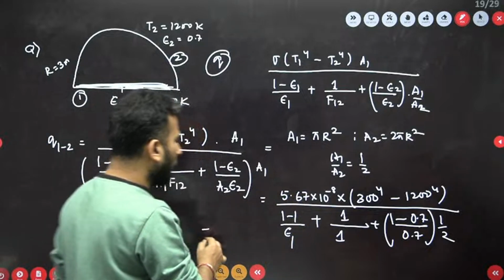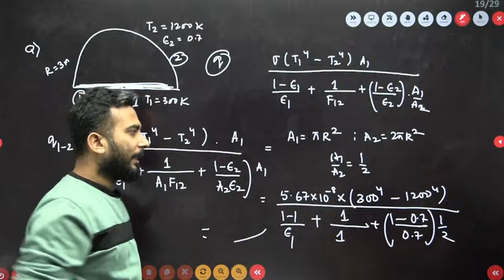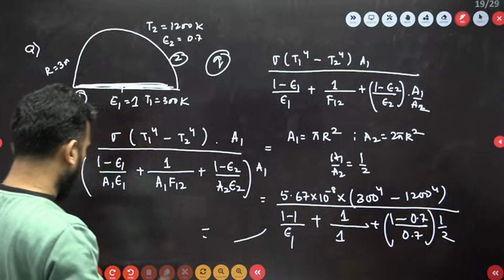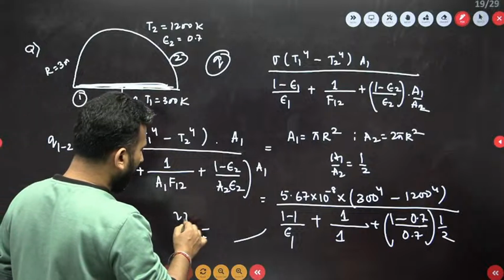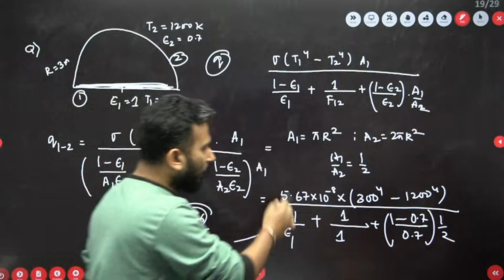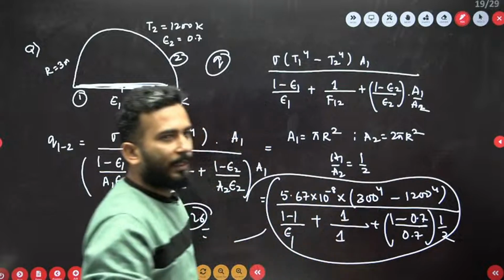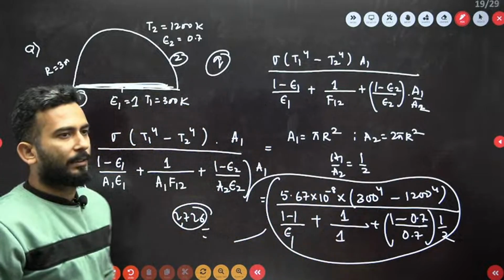If you solve this, you might be getting something like 2726. I have not done the calculation, but you just solve it and you will get, I think, close to 2726 as the answer.